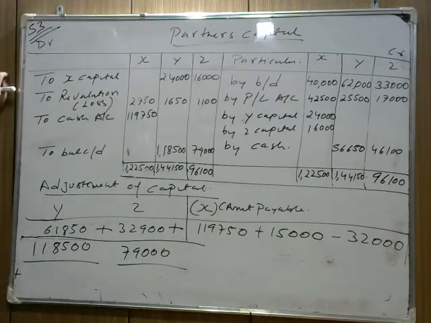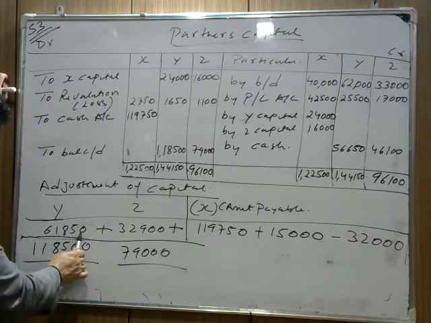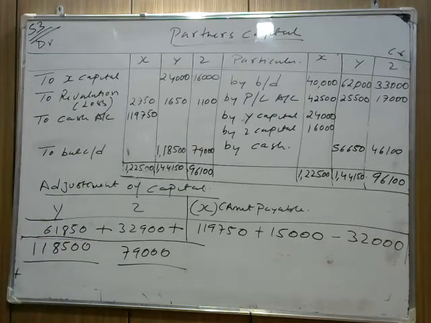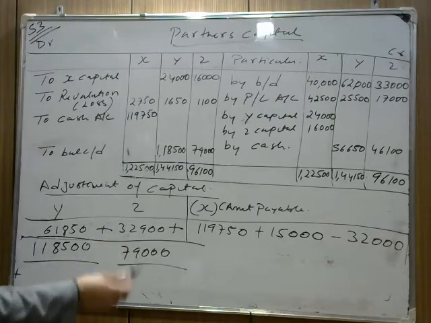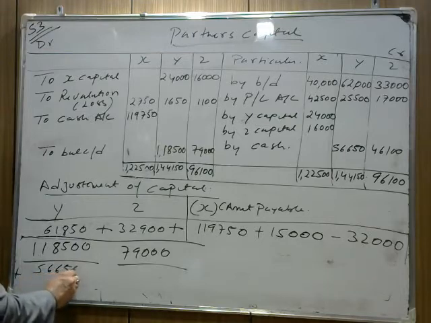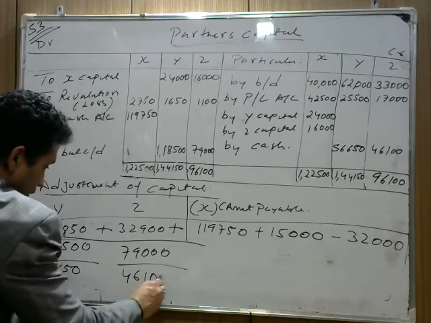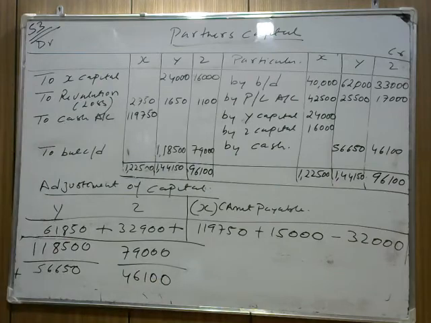Now check again. It means that Y's adjusted capital is coming 61,850, but as per the agreement he needs to bring 1,18,500. It means Y needs to bring how much to make his capital equal? It is coming 56,650. And in the same way, how much does Jet need to bring? Jet needs to bring 46,100 to make his capital equal as per the new agreement.